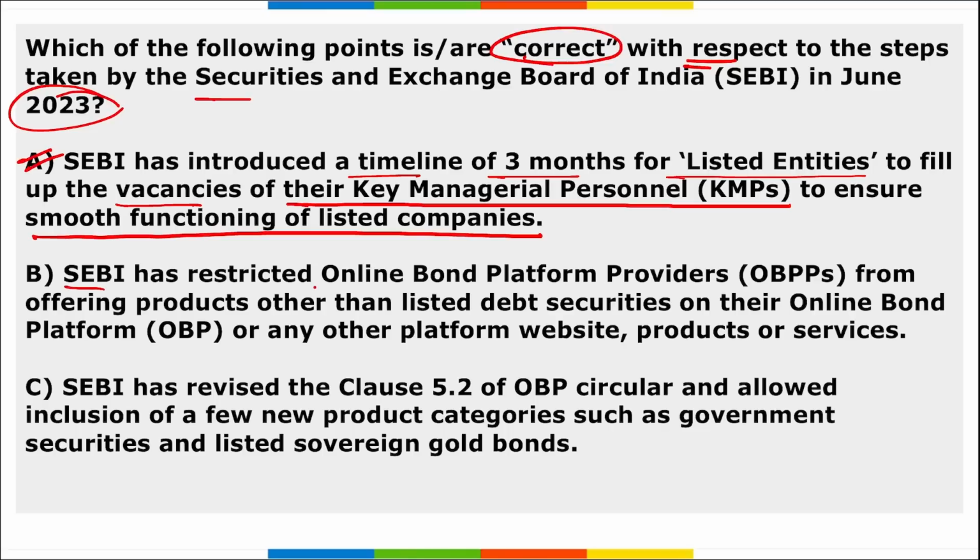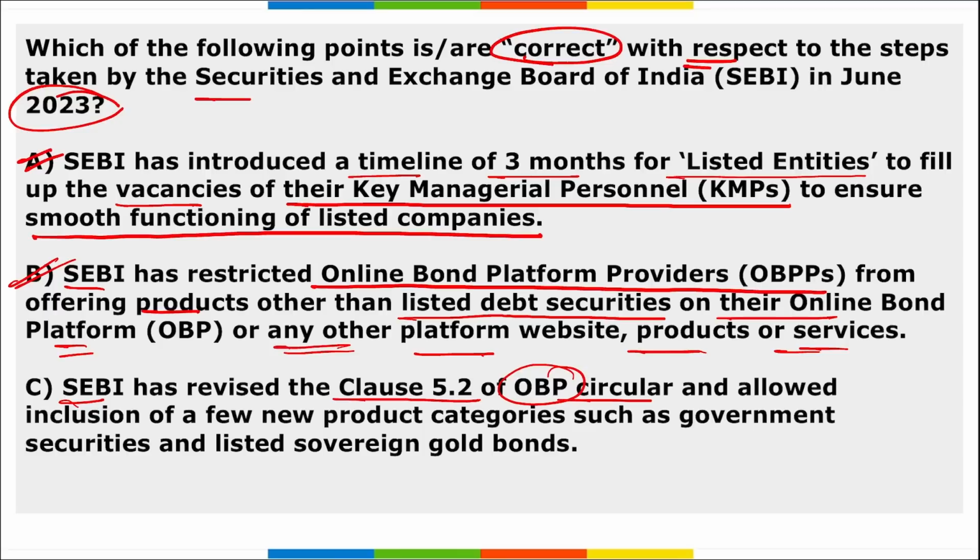Then SEBI restricted online bond platform providers from offering products other than listed debt securities on their online bond platform or any other platform, website, products or services. So yes, option B is also correct. C is SEBI revised clause 5.0 of the OBP circular and allowed inclusion of a few new product categories such as government securities and listed sovereign gold bonds. So yes, option C is also right here.